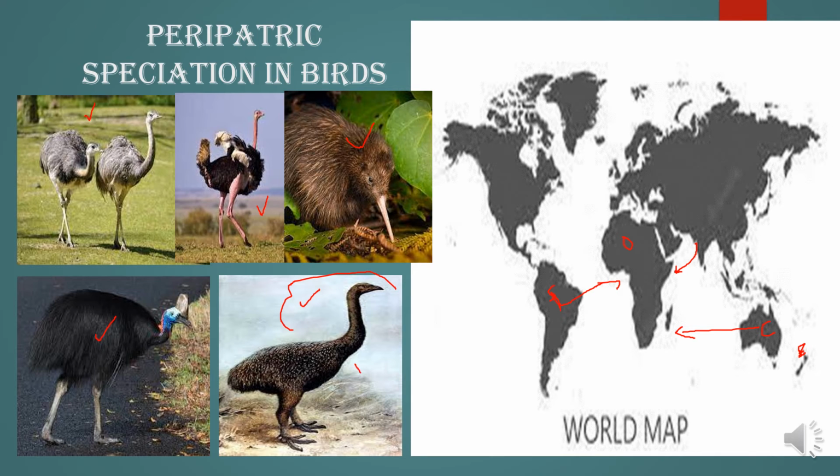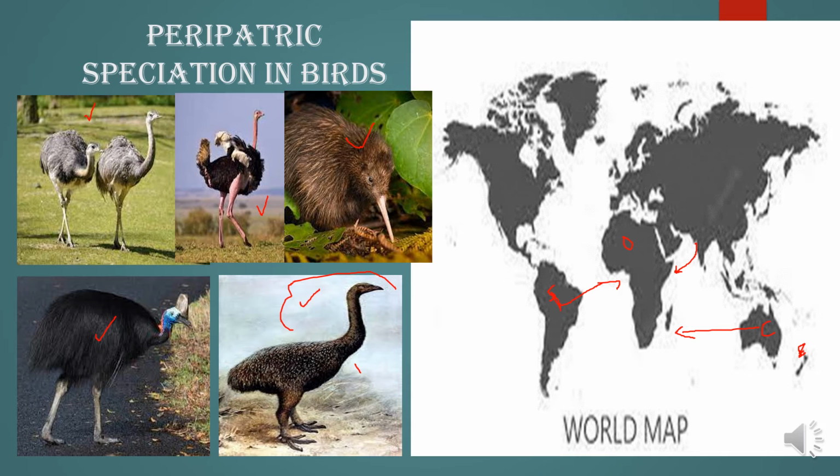But from the mitochondrial DNA analysis, it was found that this bird, the moa, which is found in New Zealand, was actually found in fossils.